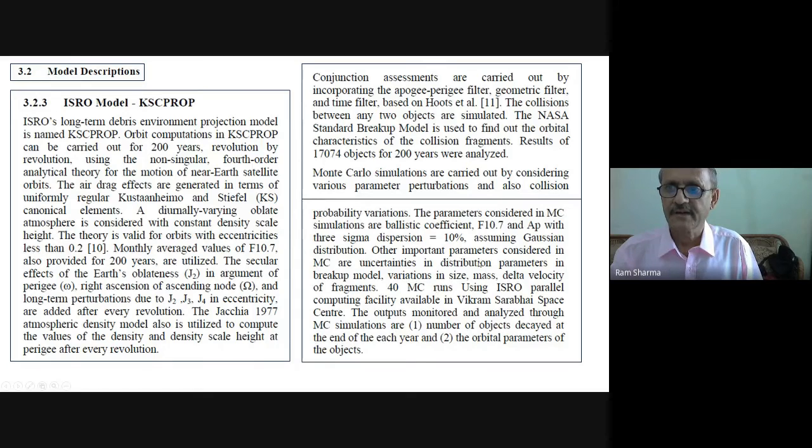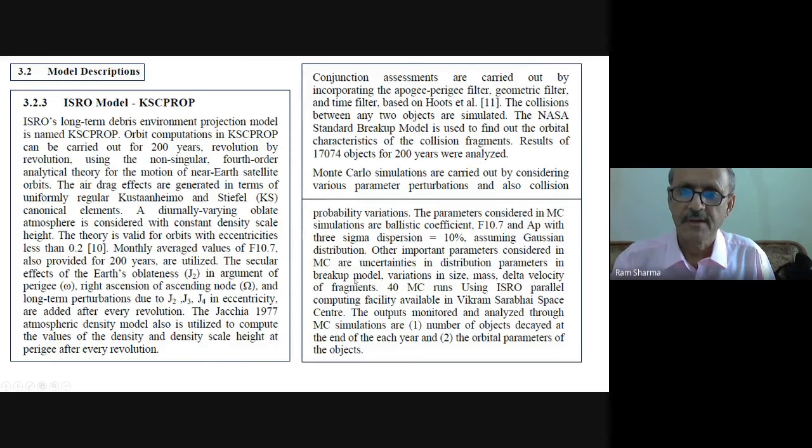The parameters considered in MC are ballistic coefficient, F10.7 and AP with 3 sigma dispersions of 10%, assuming Gaussian distribution. Other important parameters considered in Monte Carlo simulations are uncertainties in distribution parameters in breakup model, variation in size, mass, delta V of fragments.